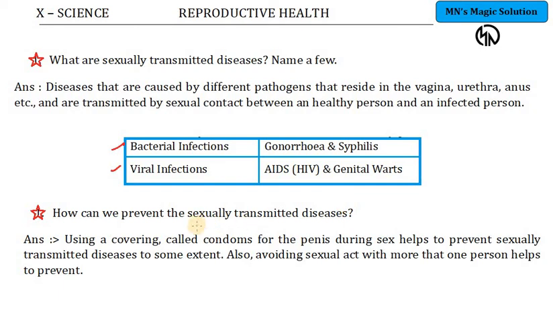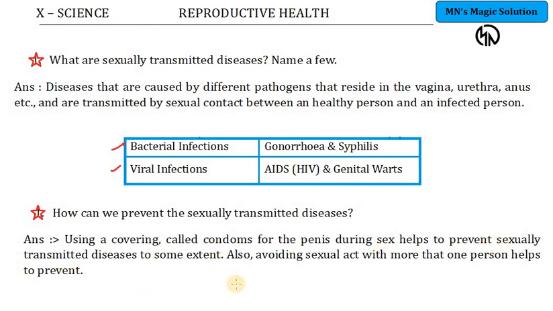How can we avoid this? How can we prevent sexually transmitted diseases? Since this happens through physical contact, avoiding physical contact during sex prevents these diseases. The example given in your textbook is using a covering called a condom for the penis during sex, which will help to prevent sexually transmitted diseases to some extent.